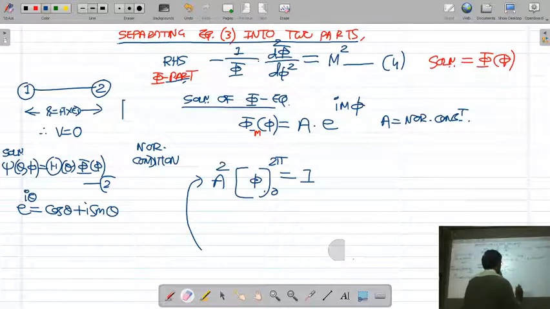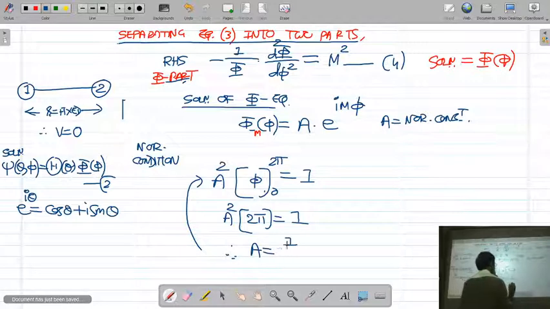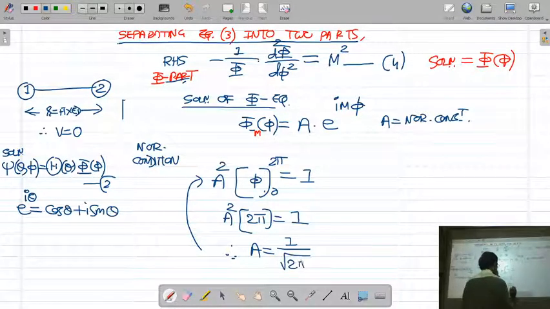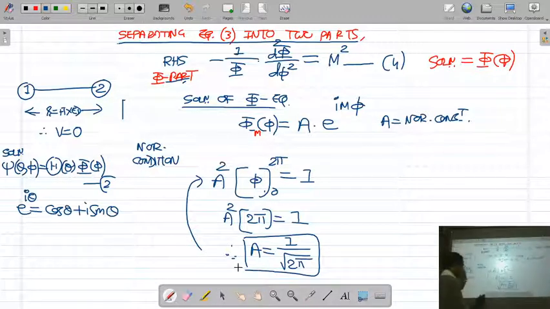If you put the upper and lower limit, A square into 2 pi is equal to 1. Therefore, normalization constant A will be 1 upon under root 2 pi. So this is the normalization constant for phi function.